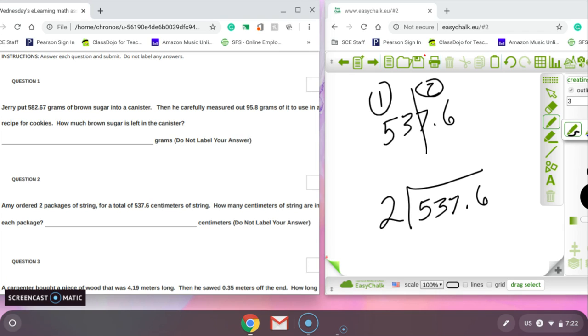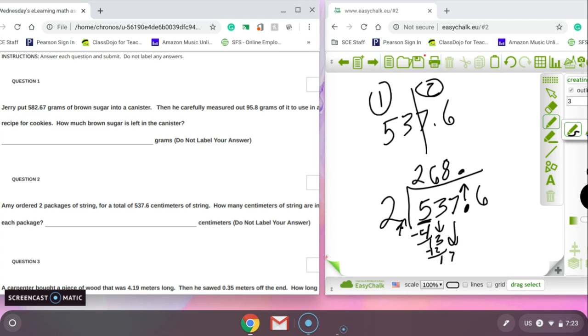Outside the box, we do not have a decimal. It's hidden. It's already at the end, so we don't have to do anything with this decimal except move it up. So I'm going to go ahead and move it up. Now we just divide as normal. How many times does 2 go into 5? It's 2. 2 times 2 is 4. Bring down a 3. So now we have 13. How many times does 2 go into 13? It's 6. 6 times 2 is 12. Left with 1. Bring down our 7. How many times does 2 go into 17?